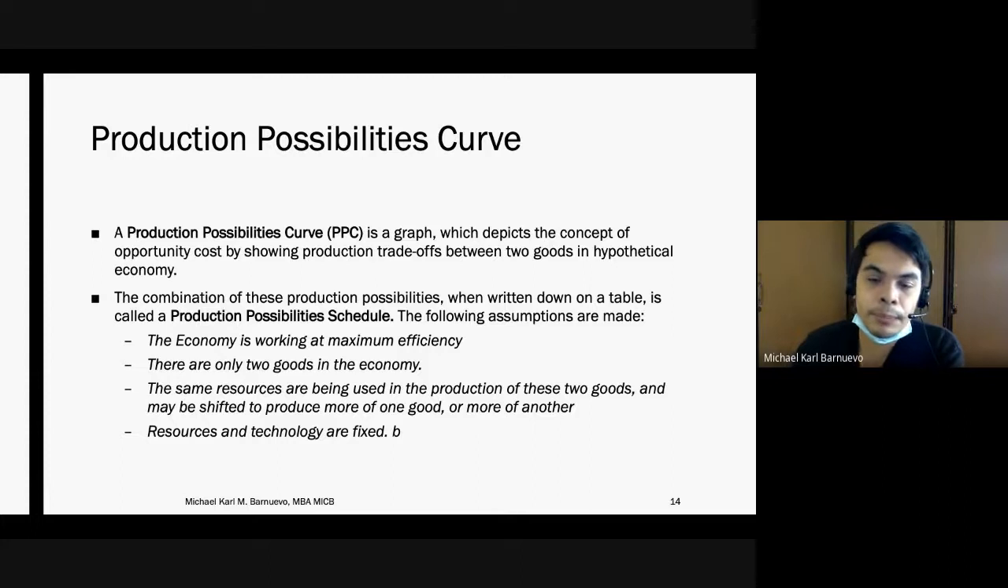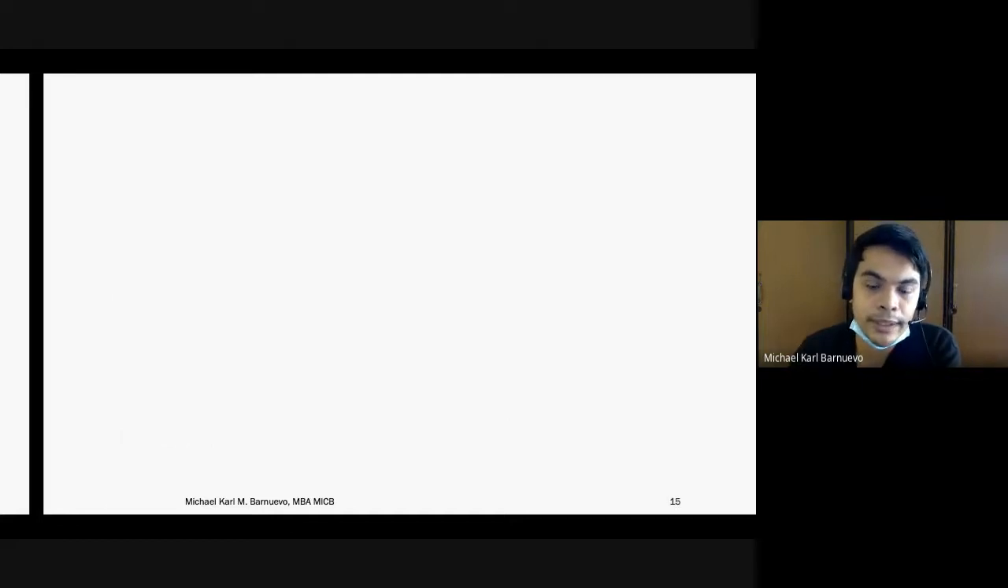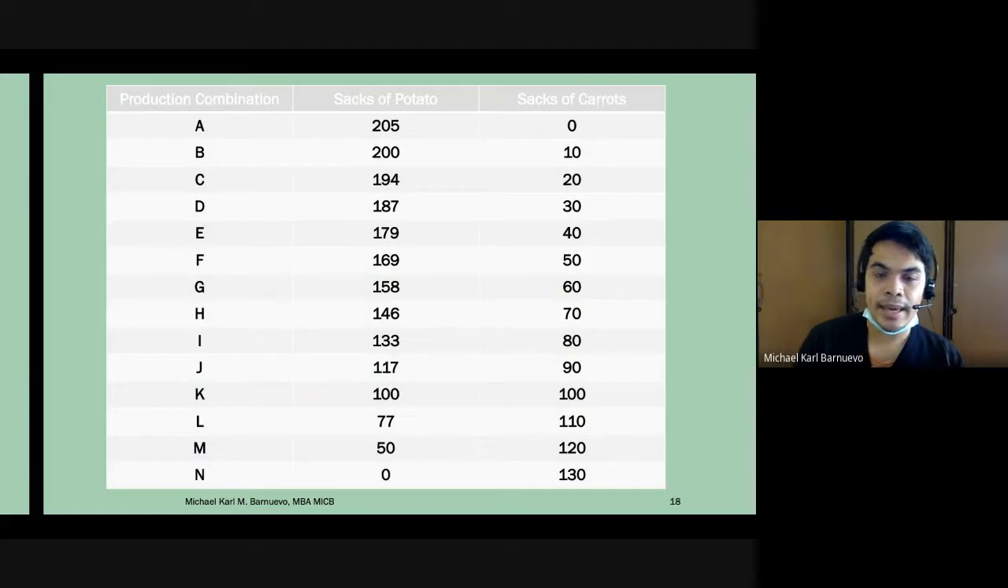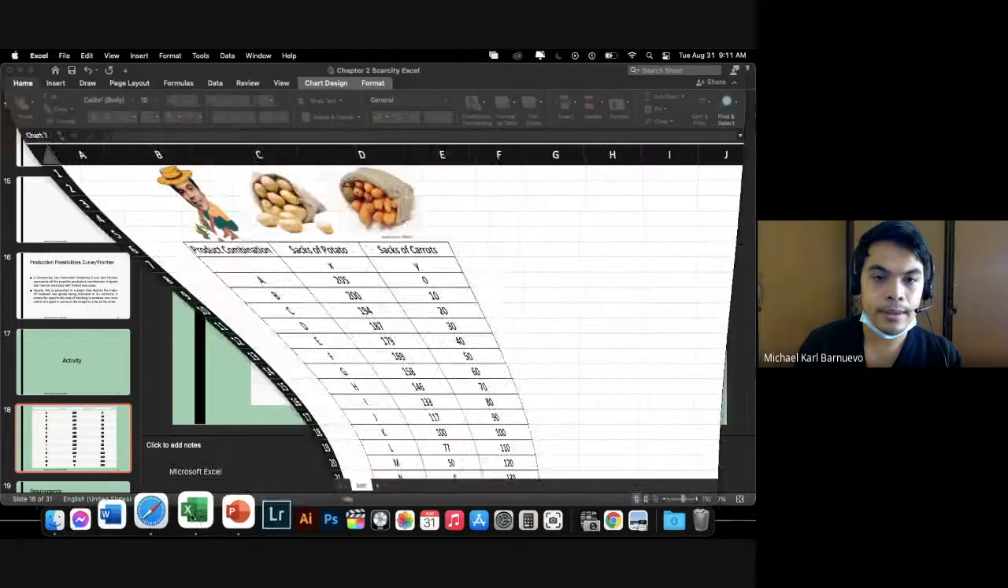So, the purpose of this PPC or PPS is, if we have two products using the same resources, what is the optimal level or amount of each product to be produced, so we could gain the best benefit or the best return. That is our PPC. Now, to give you a visualization, let's have a simple activity on how PPC and PPF work.